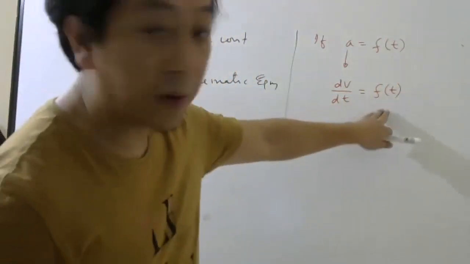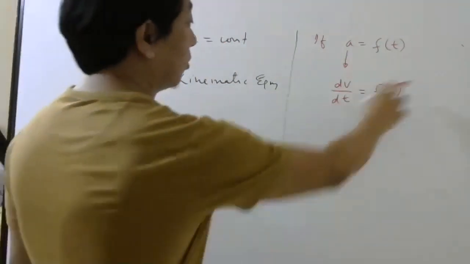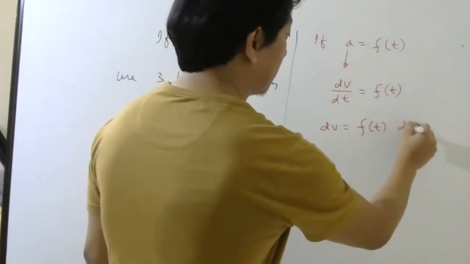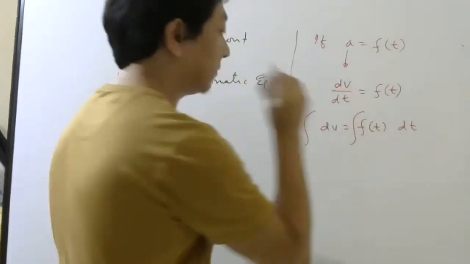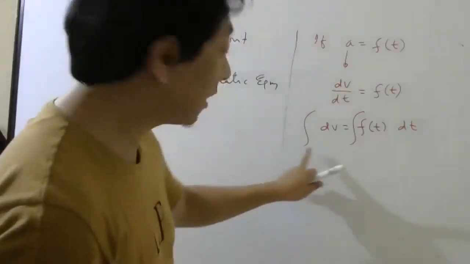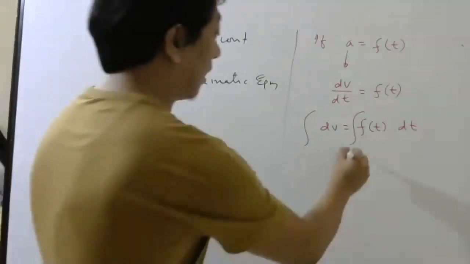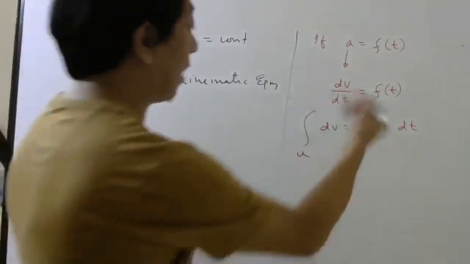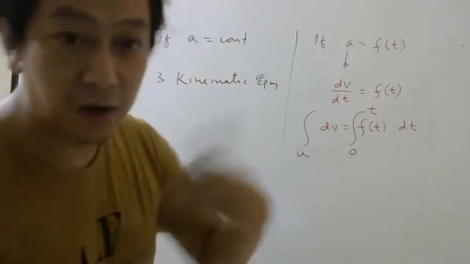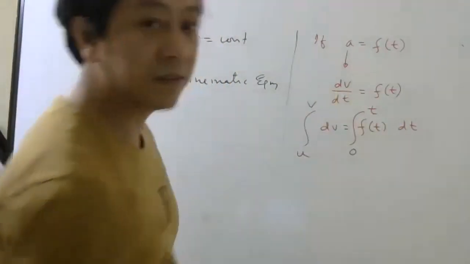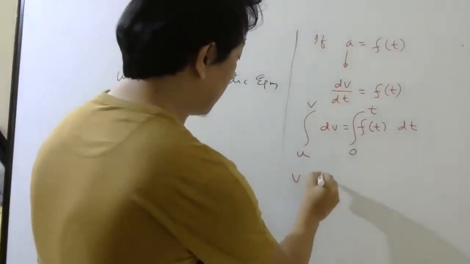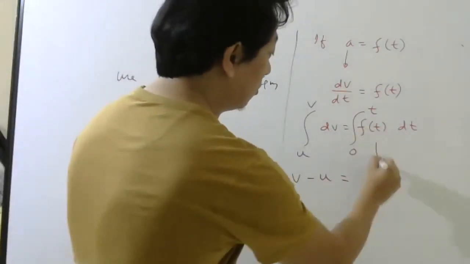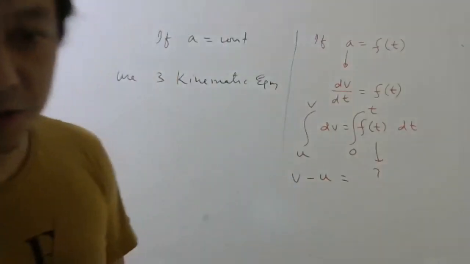This function will depend on the question. When you cross multiply, then you integrate. Put the limits according to the question. So at initial time, if velocity is u, write u. After final time t, if velocity is v, write v. Then this will give you v minus u, if you put upper limit, lower limit, and this you have to solve.